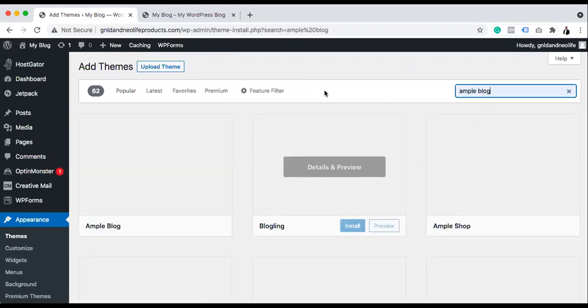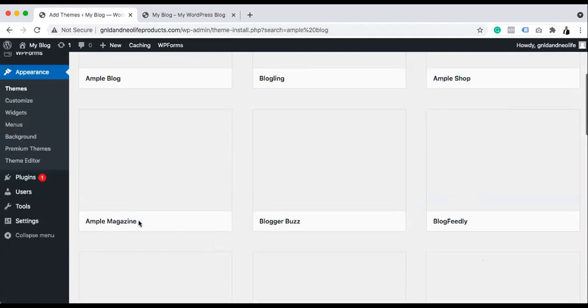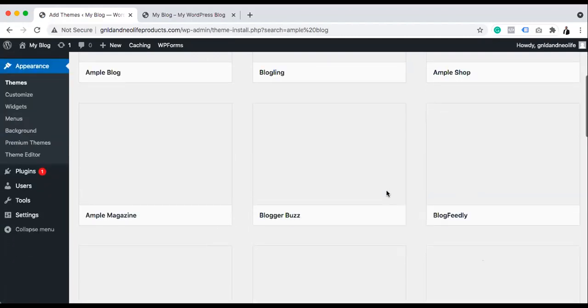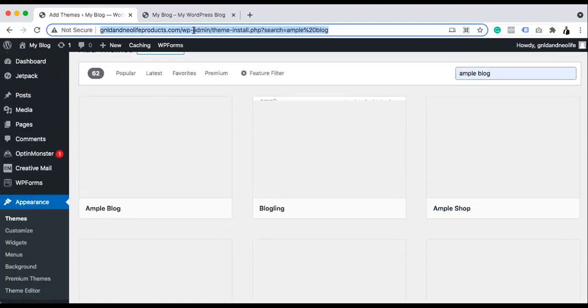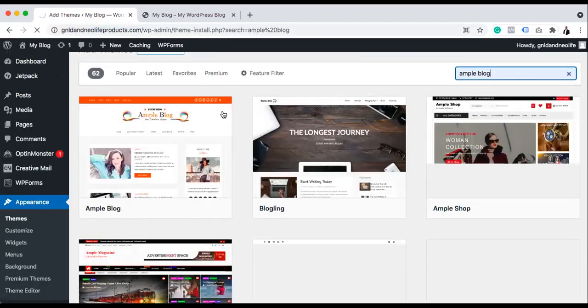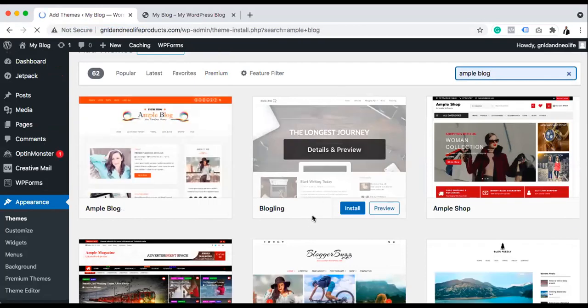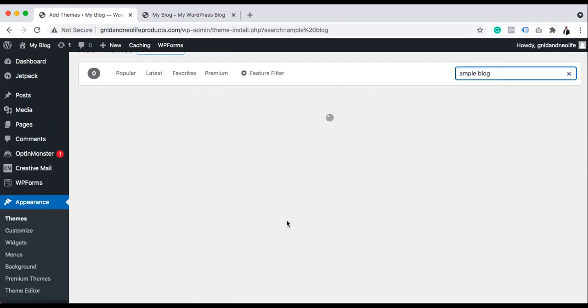and on search here, I will type Ample Blog. So it will search for different things. So you can see Ample Shop is still loading. That's because of network. You can see Ample Shop, blogging, magazine, and the rest. But this is actually the one that we need. So let me reload. It's too slow for my liking.